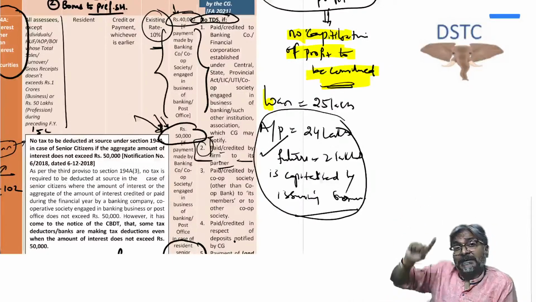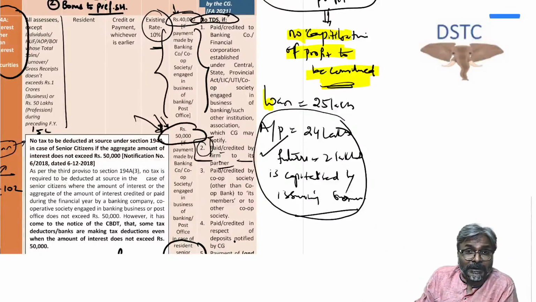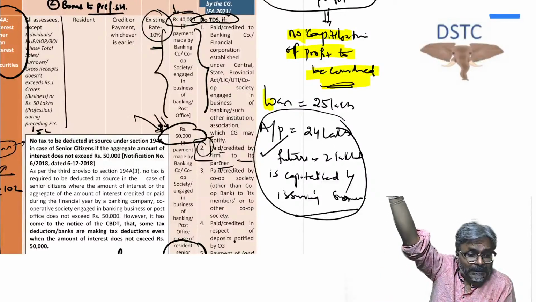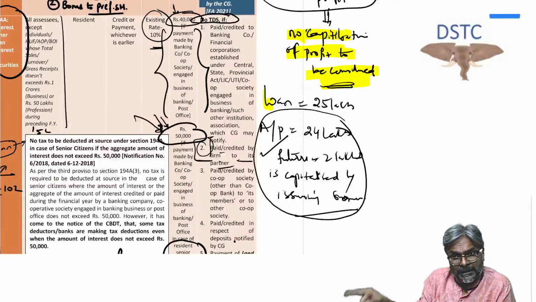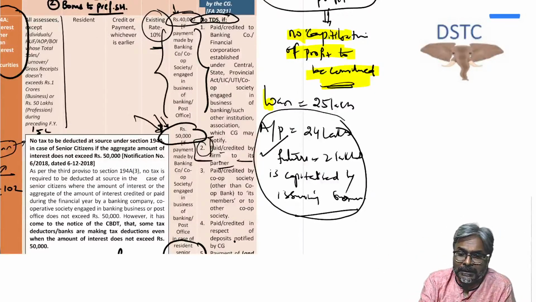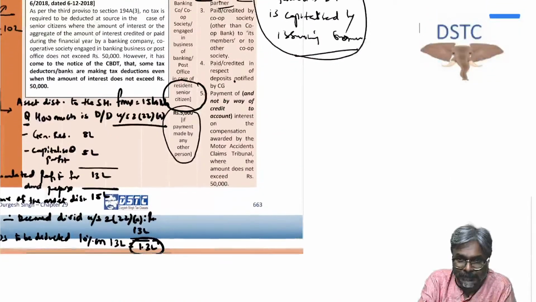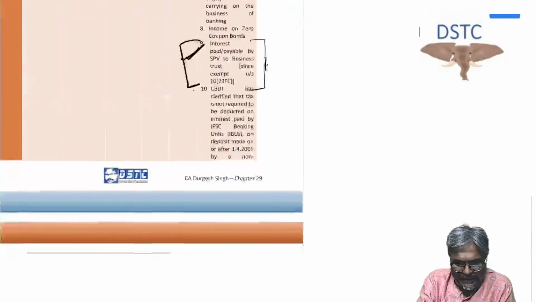So in that case, it is 195 and not 194A. Because it is 195 and not 194A, therefore the exemption from TDS will not be applicable. This means the firm will have to deduct TDS if the partner is a non-resident and the firm is paying interest to such partners. But if the partner is a resident, then will TDS be deductible on that interest? The answer is no, if the partner is a resident. So students, with that it is done.